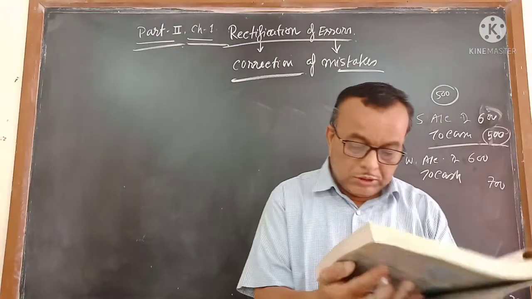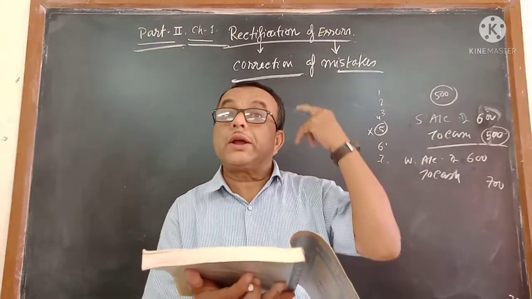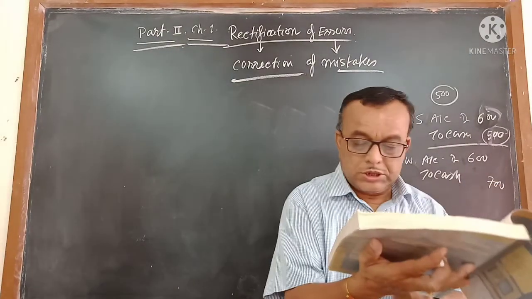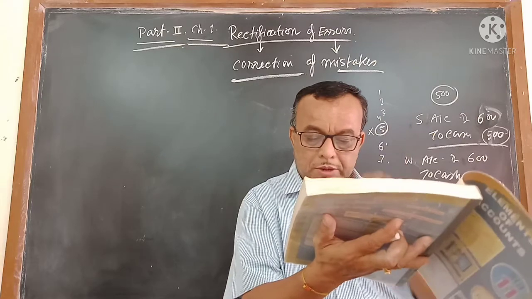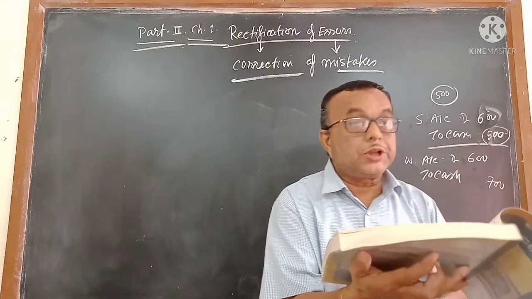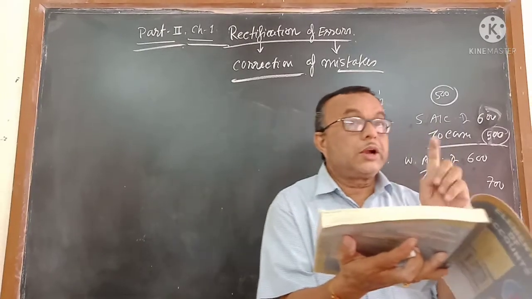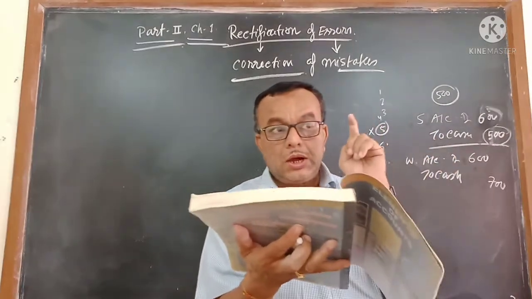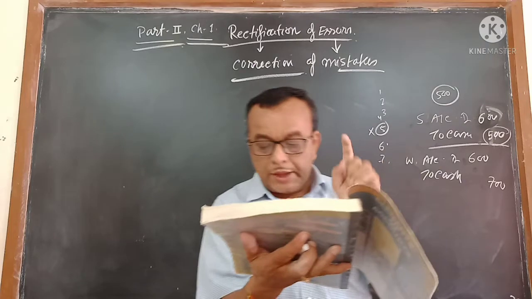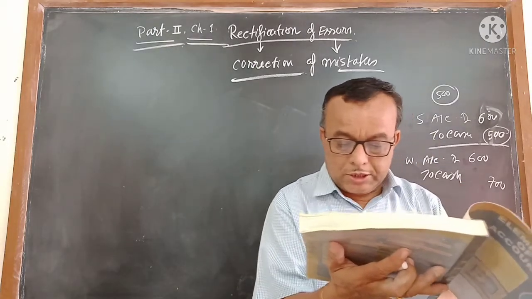And there is another type: which errors you can identify through the trial balance. The errors which affect the trial balance are the errors regarding the posting, from journal to the ledger. If you have made any mistakes in the posting, then that type of mistakes you can identify through the trial balance.